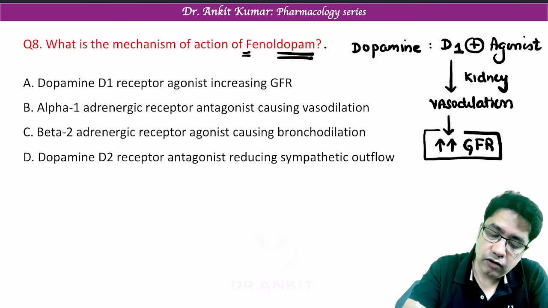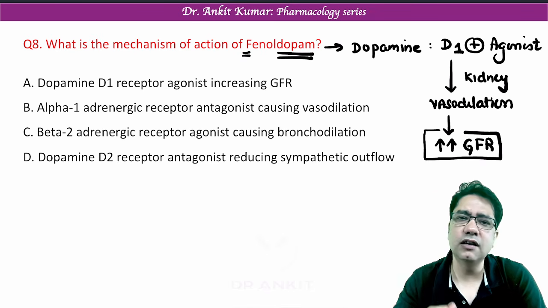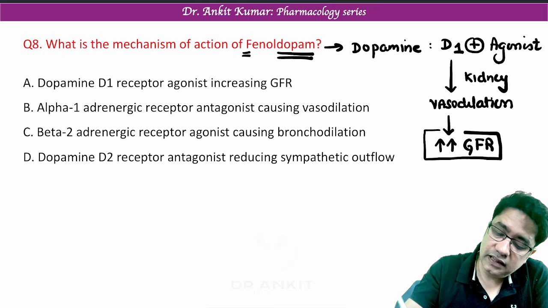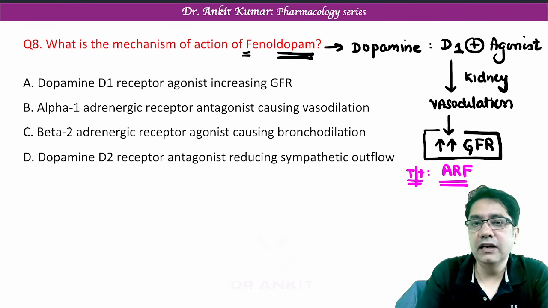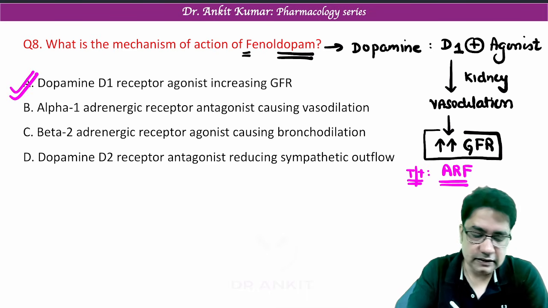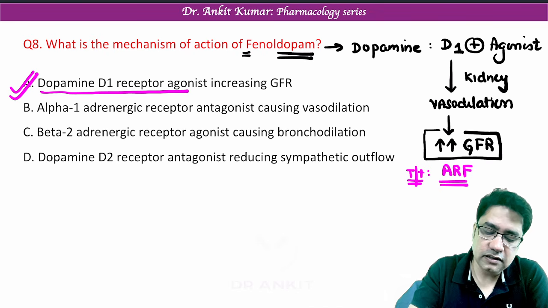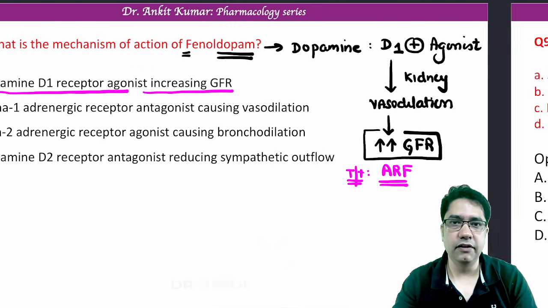That is why fenoldopam is given to increase GFR. Now in which condition would you like to increase GFR? When the GFR is low. When the GFR is low, this condition is known as ARF, acute renal failure. So fenoldopam is given in the treatment of acute renal failure. So the correct answer is option A. It is a dopamine 1 receptor agonist which is given to increase GFR in cases of acute renal failure.